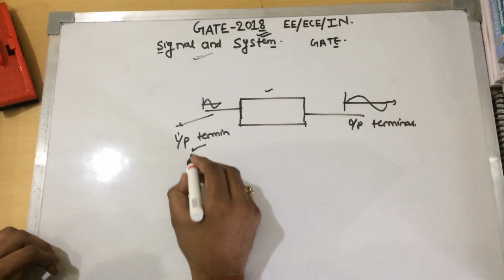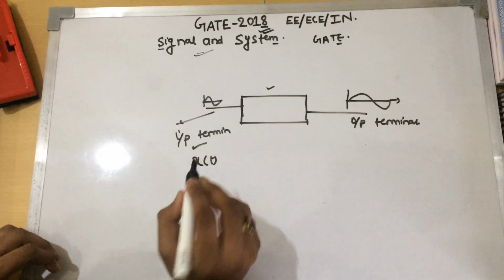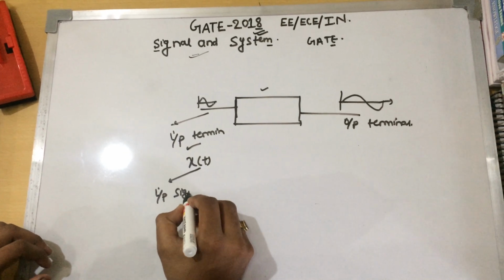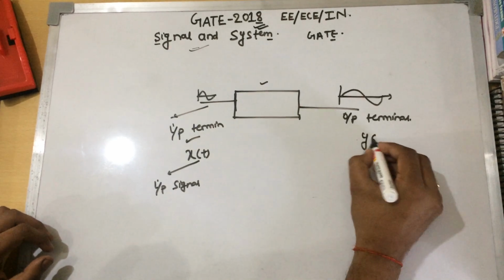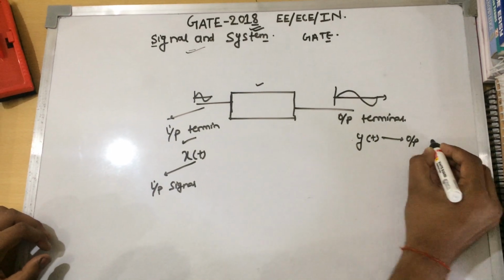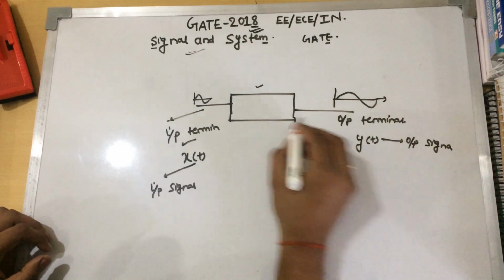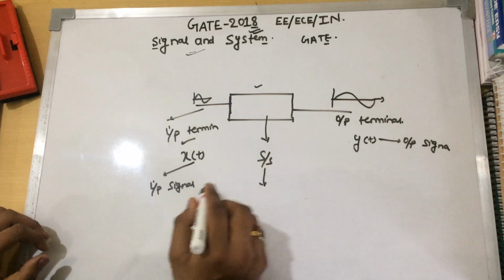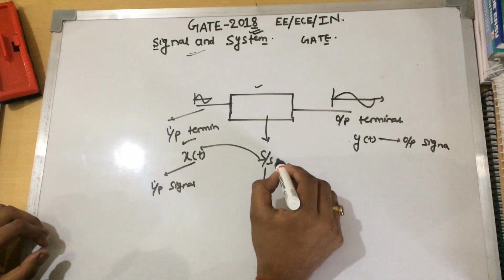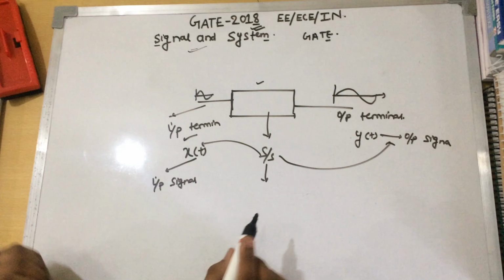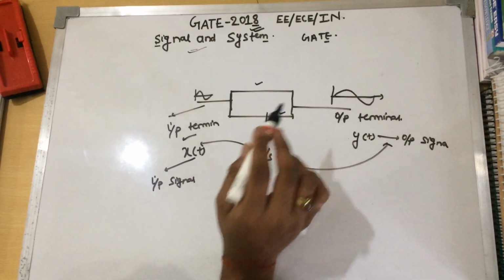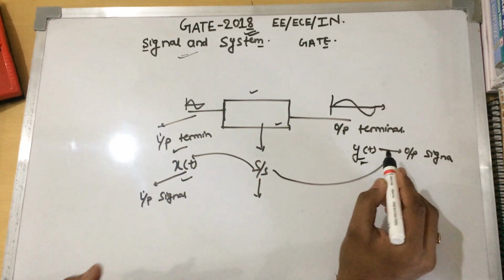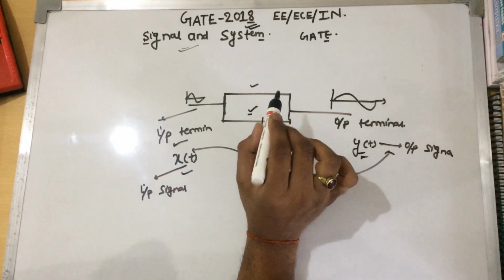At the input terminal, let's assume x of t is the input signal and y of t is the output signal. That is, this system is going to perform some operations on x of t to produce y of t, or to confer some change in y of t. That's why we are considering it as a system.